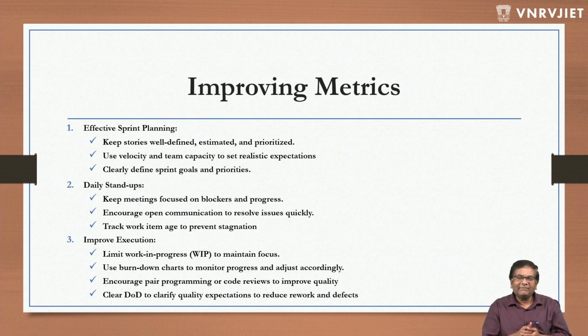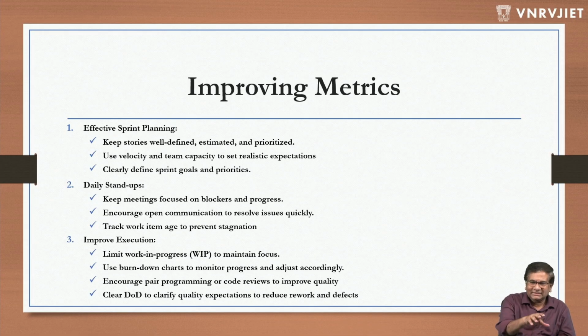Third one is track work item age to prevent stagnation. Sometimes low priority items get backlogged together and people don't get to do them, right? So raise those kinds of things. Take an action periodically. When to take an action, I will come to that, but yes, take an action on the low priority items later.